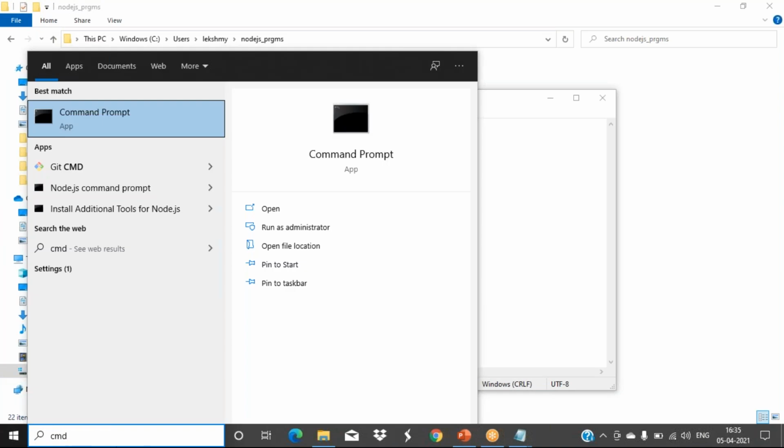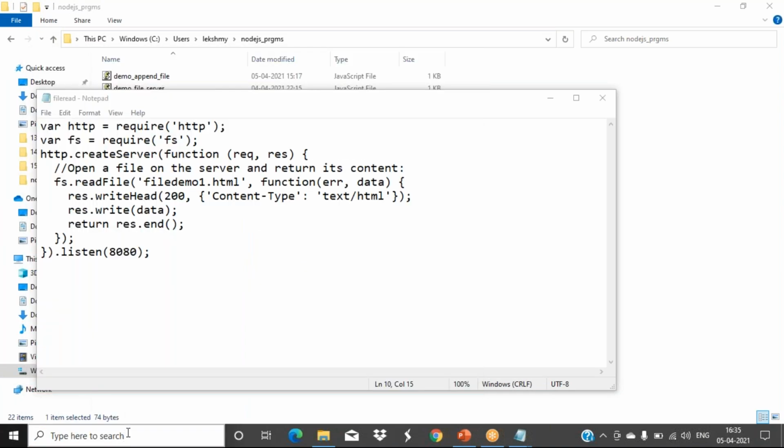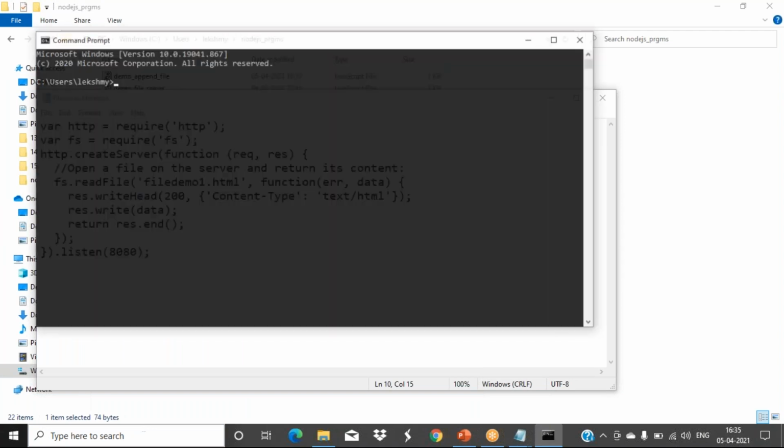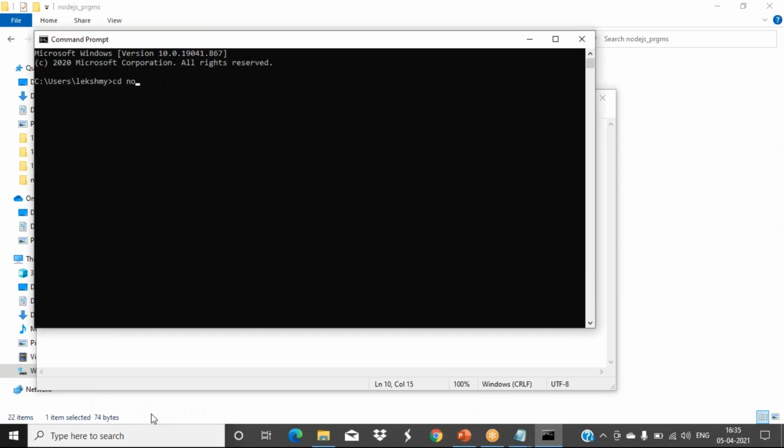Open your command prompt to initiate your server. So all those things were correct there.